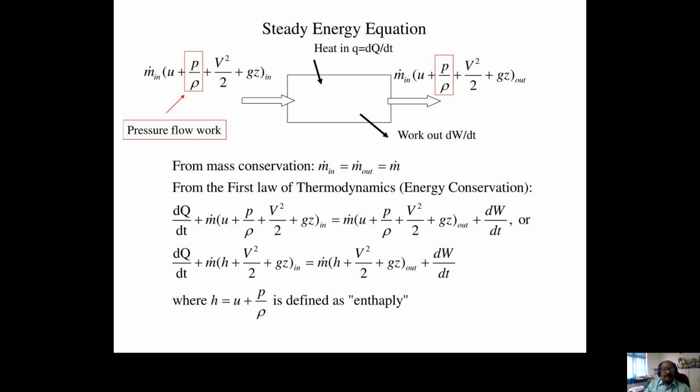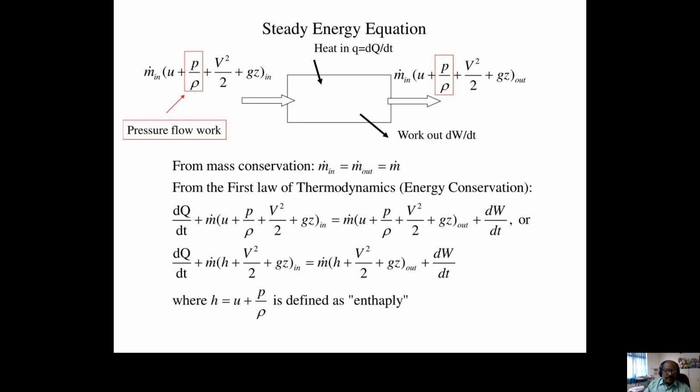Okay, with internal energy of U1 with the pressure of P1. Similarly, there is a heat supply of Q, and it is leaving with internal energy of U2, pressure of P2 and the velocity of V2. So for this flow process, from conservation of mass, input mass equals output mass equals m.